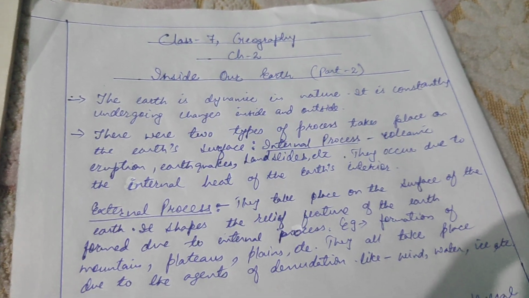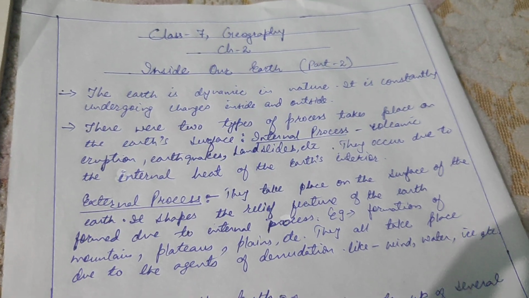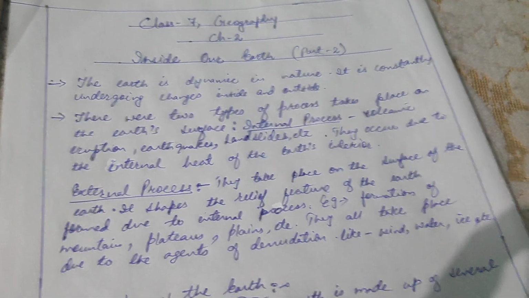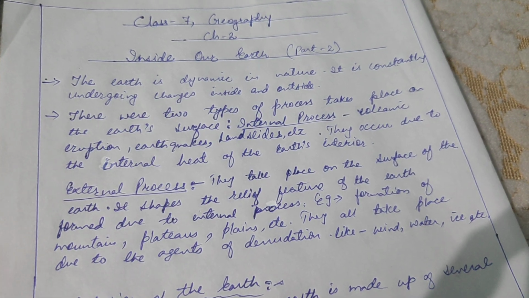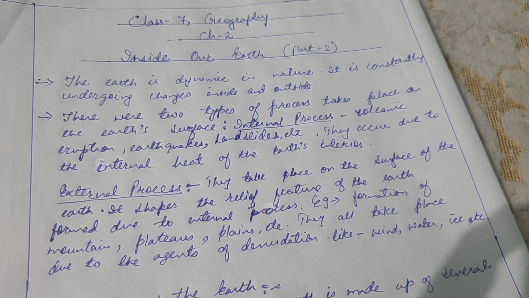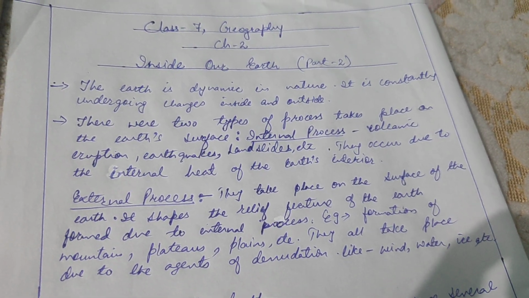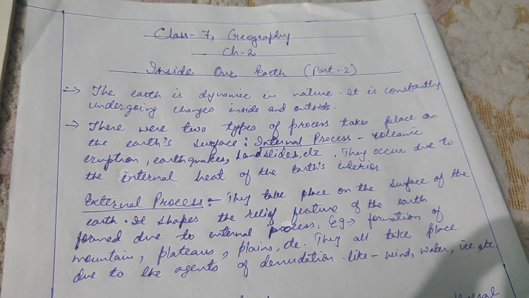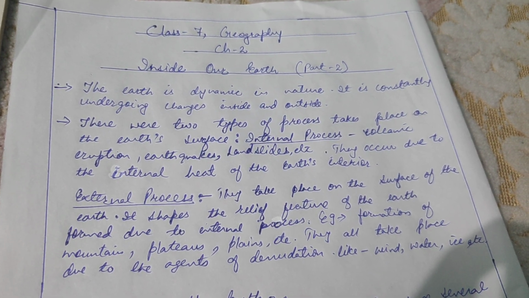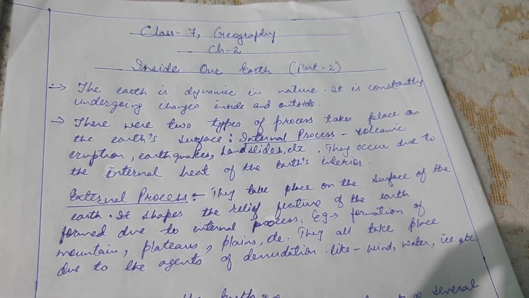And the examples of external process, as I discussed, are the formation of mountains, plains and plateaus. They all are formed by agents of denudation.